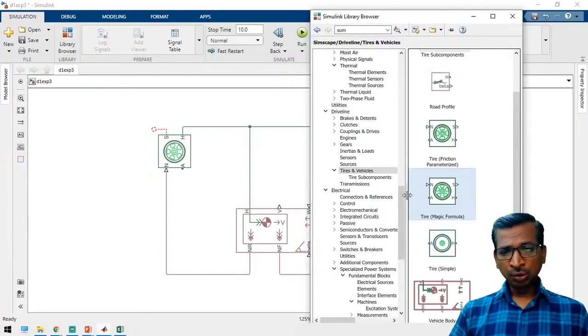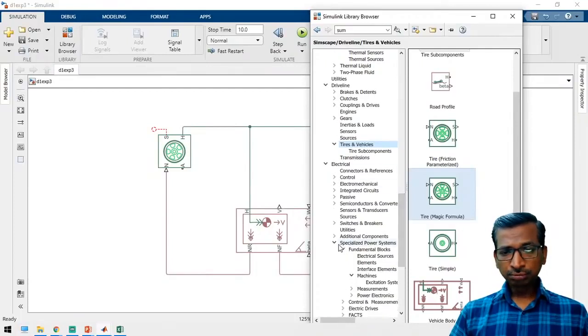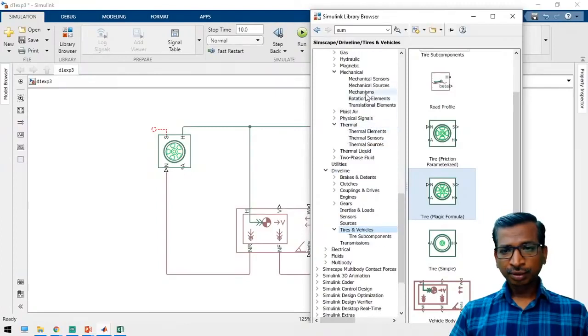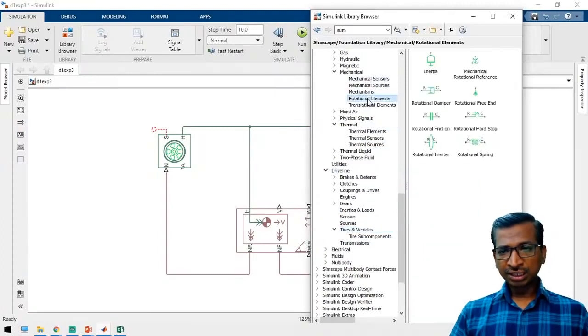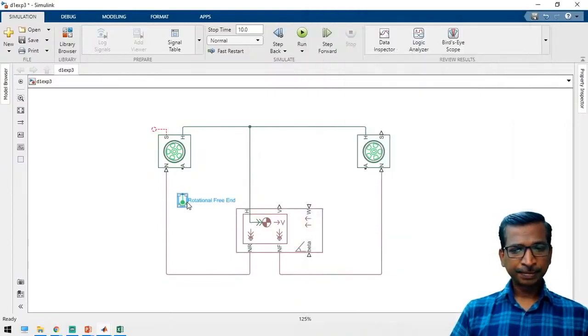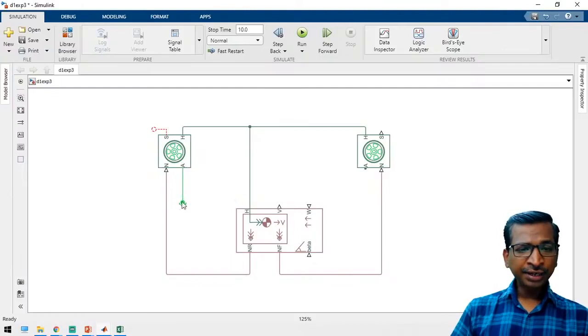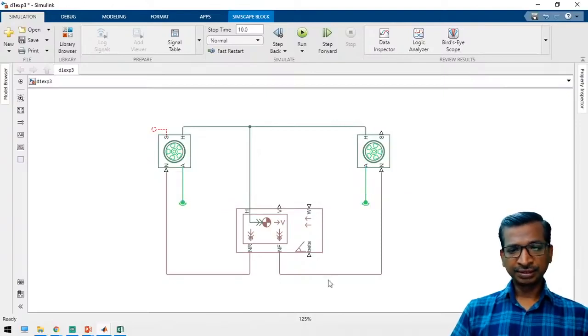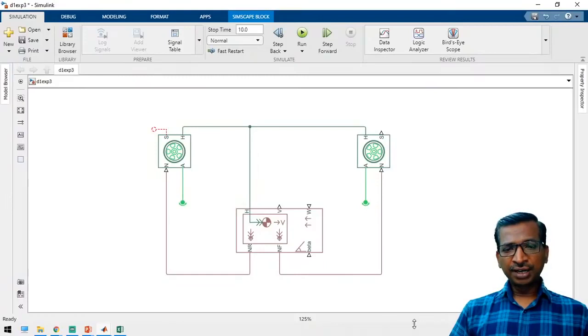Take the library browser, go to mechanical, go to rotational elements. Take a rotational free end. So this is the element. Just drag the component and keep it in your workspace. And similarly, you have to connect it for the rear also. So now we have connected everything.